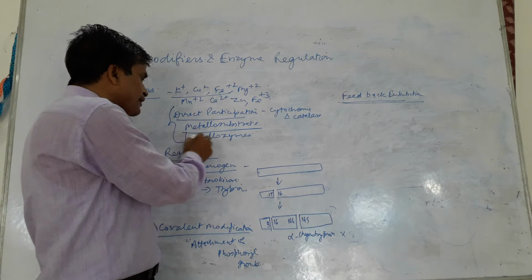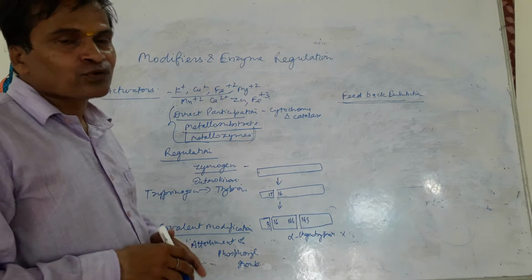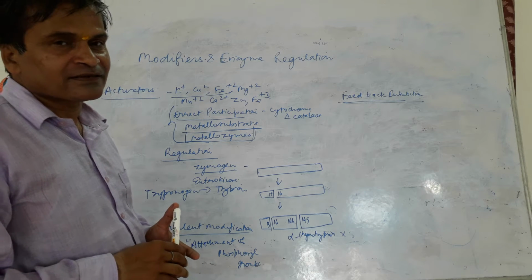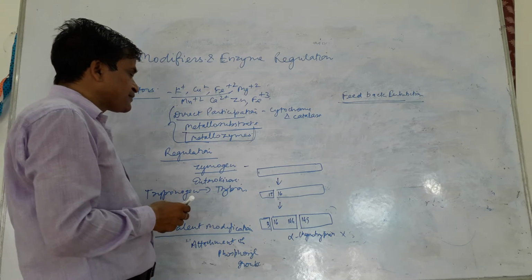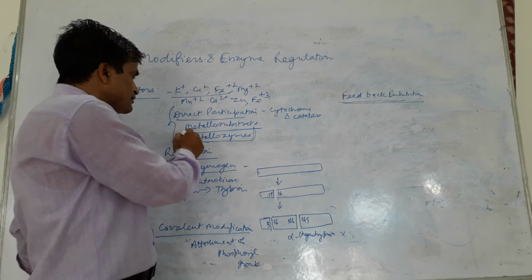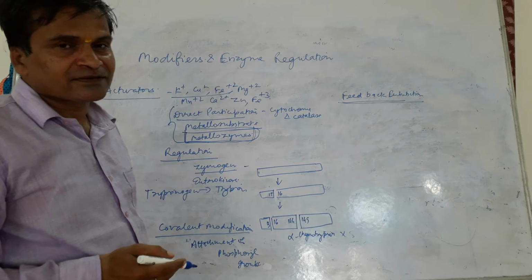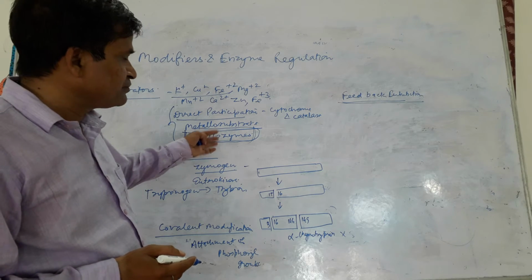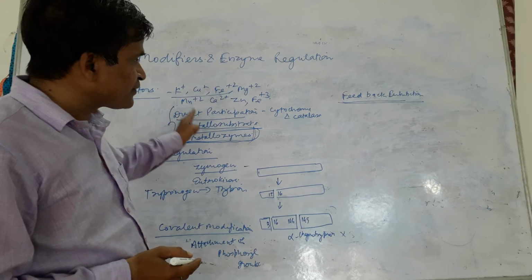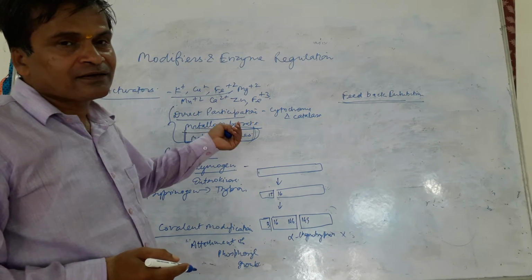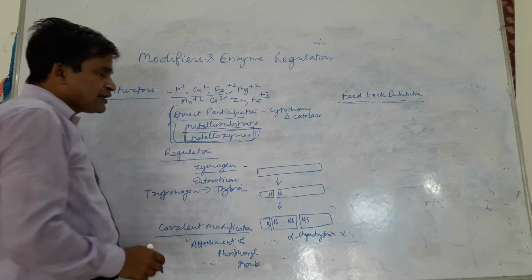Metalloenzymes, metal ions primarily bind to the active site of the enzymes so that there is a slight conformation change and substrate binds to the active site of the enzyme, and there will be the formation of the enzyme substrate complex with the help of the metal ions present in the active site. So metal ions have different roles to increase the enzymatic activity, so they are considered as the activators.